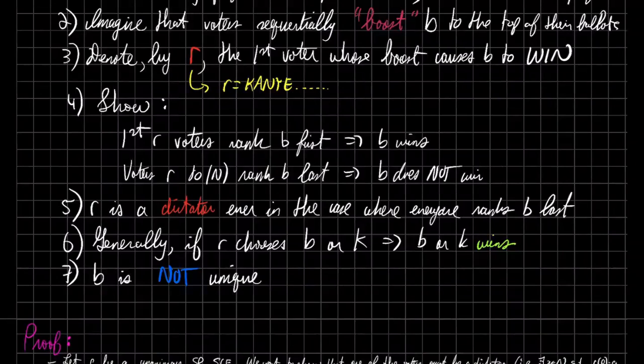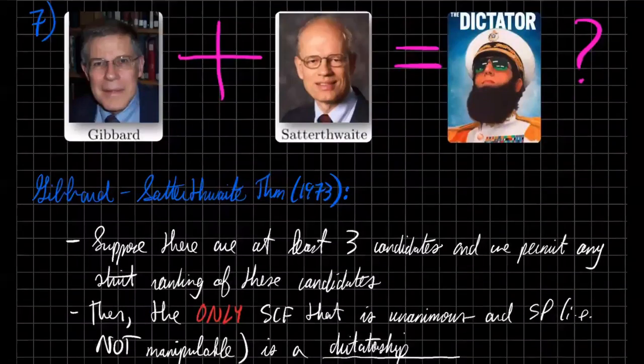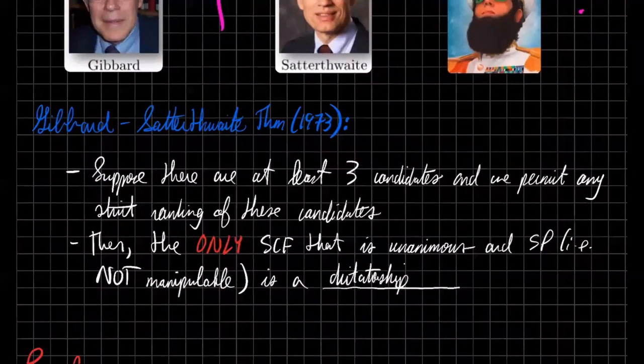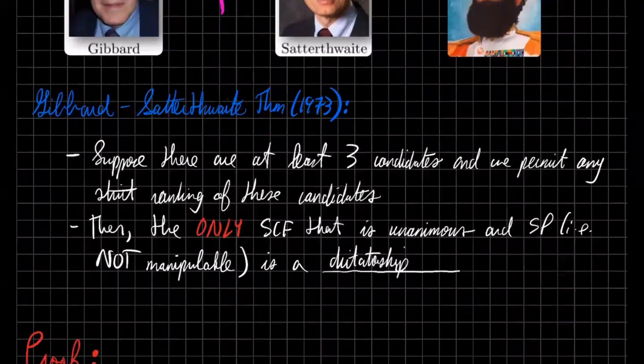And I think that'll be a pretty interesting result because one thing to note is that the way we're going to prove this theorem is actually independent of any social choice function. So even though it says the only SCF that is unanimous and strategy-proof is a dictatorship, the way we prove this theorem is going to consider an arbitrary SCF. There's a lot of talk in the literature about different kinds of voting schemes.